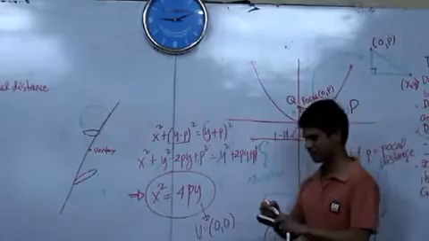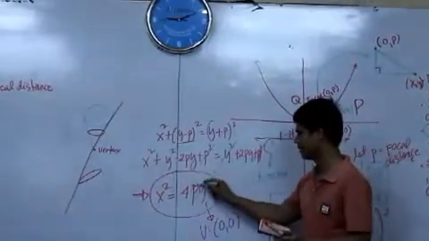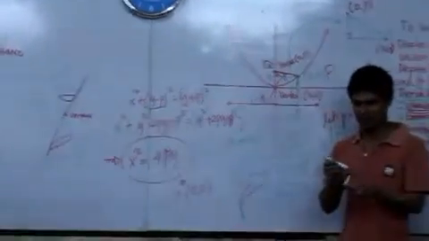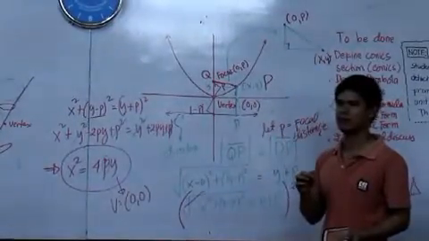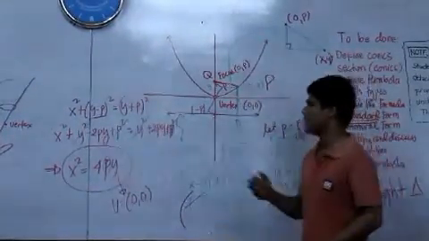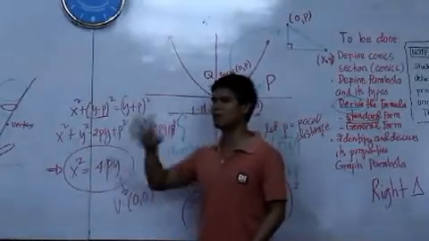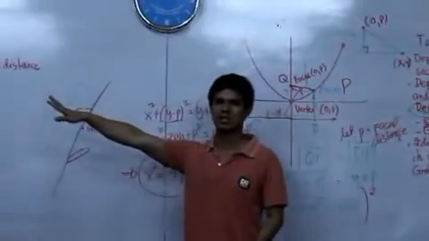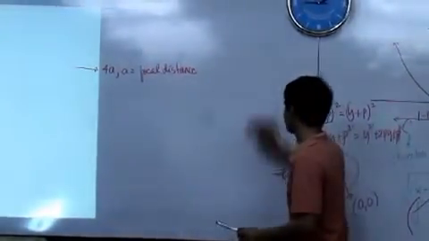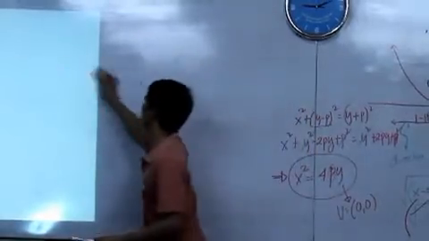Again, what is p? p is our focal distance, meaning the distance of the focus from the vertex. Now, given this particular equation of your parabola, you can determine the properties. Example.